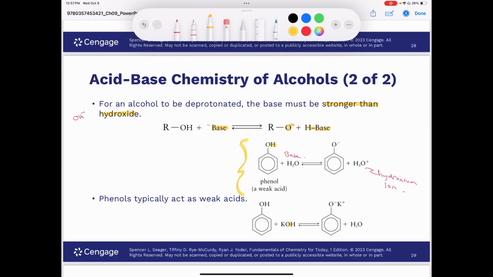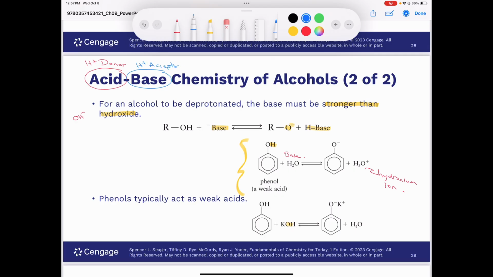But another way you can think about an acid is that an acid is going to be an H plus donor. And a base is going to be an H plus acceptor. H plus acceptor.